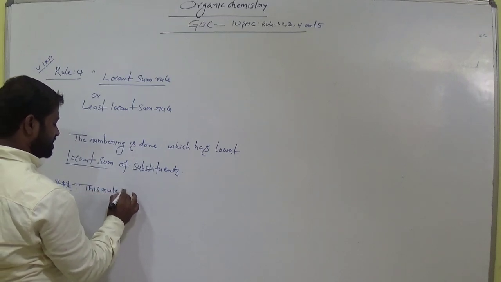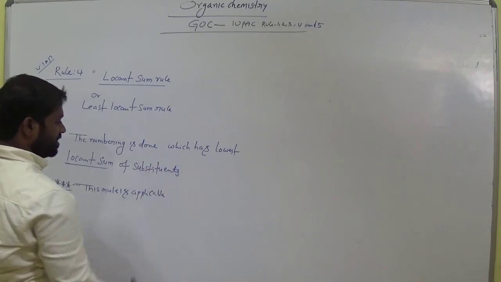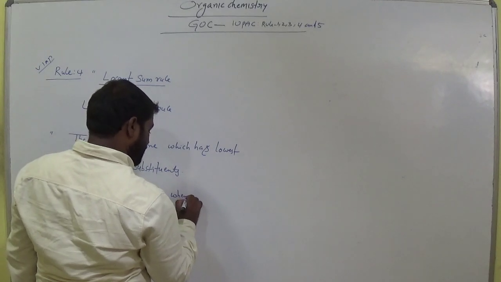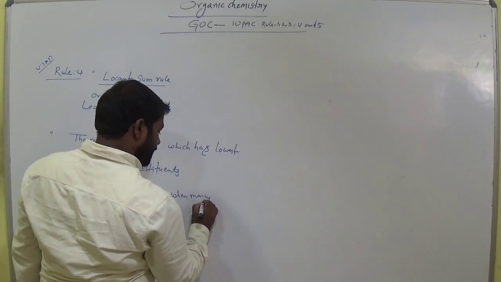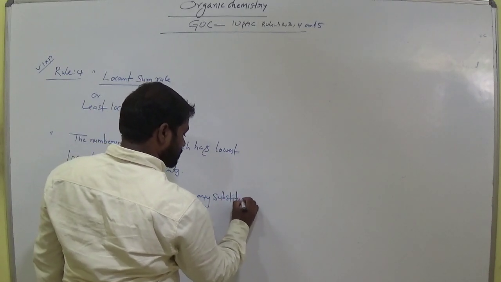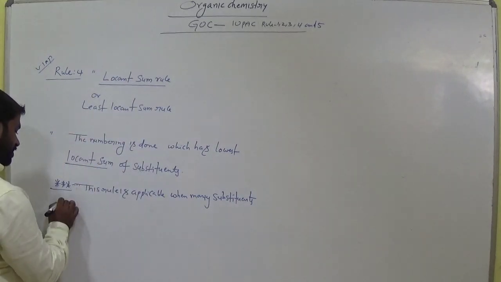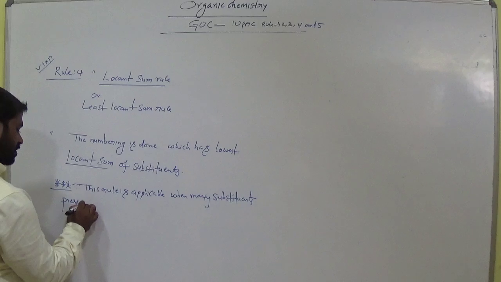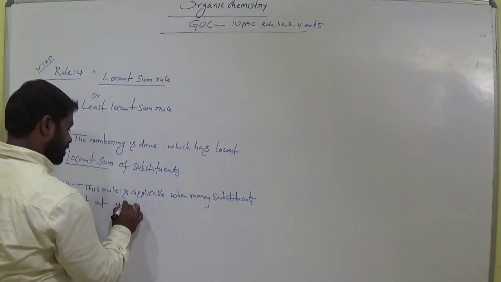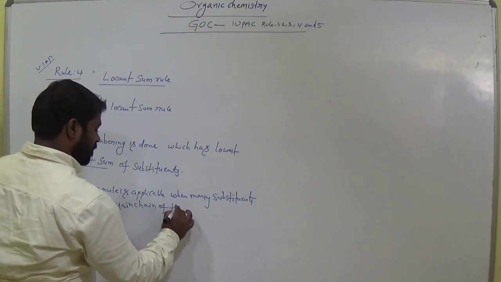This rule is applicable when many substituents are present at the main chain of the compound.